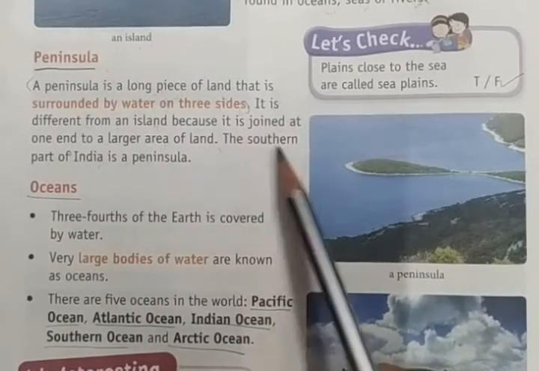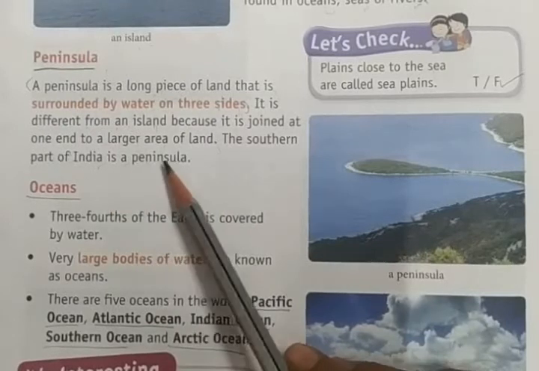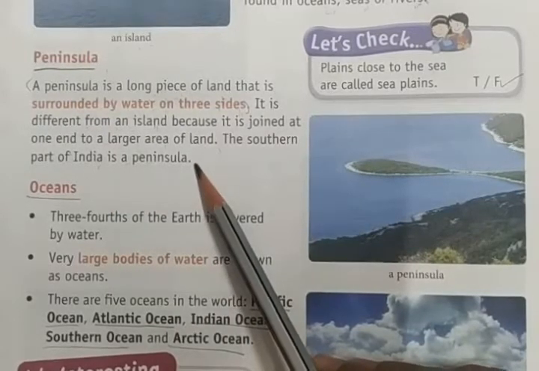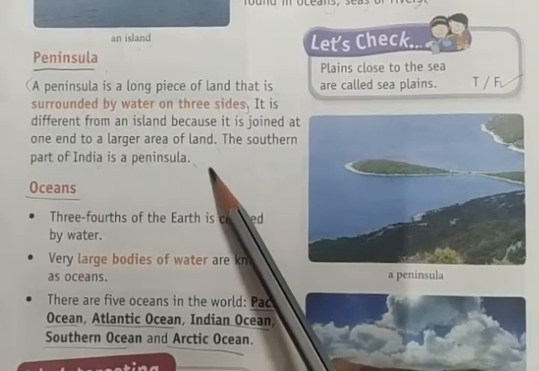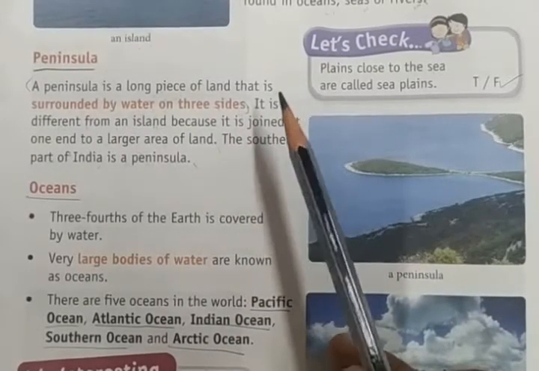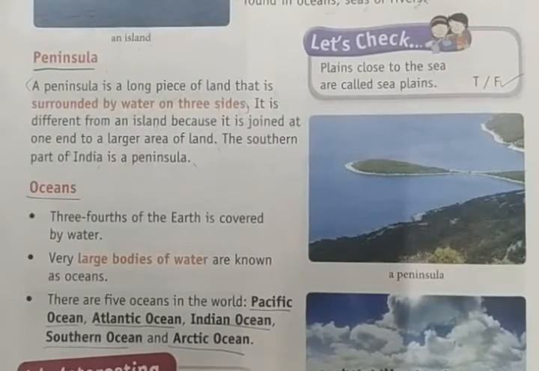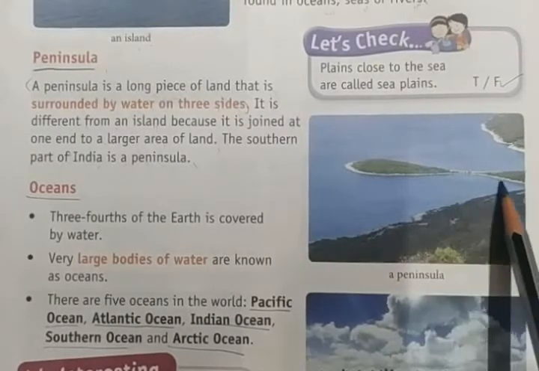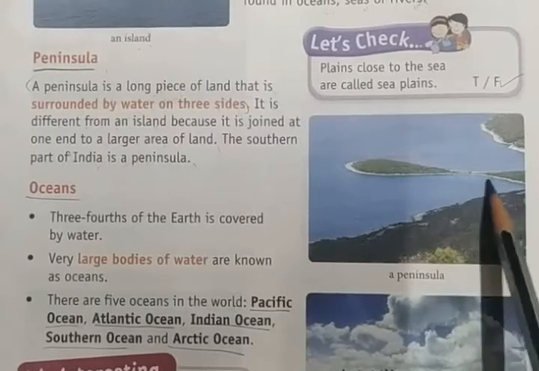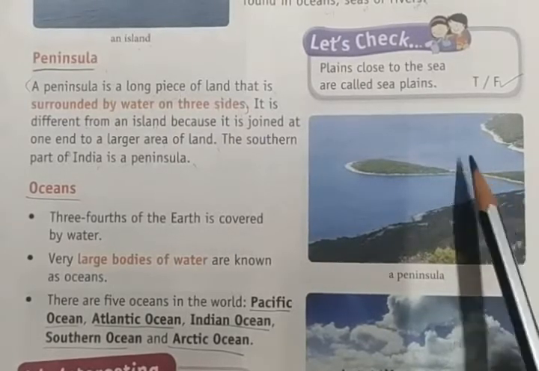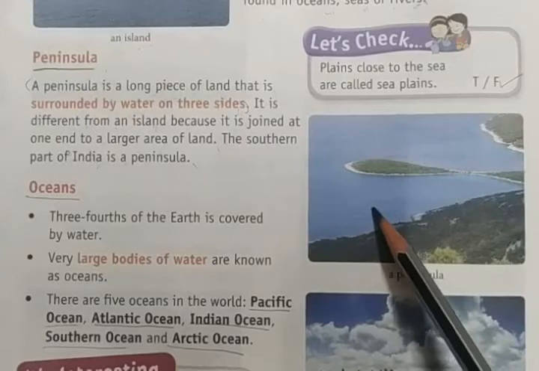The southern part of India is a peninsula. Southern India is connected to a large area of land on one side, and its three sides are covered by water.